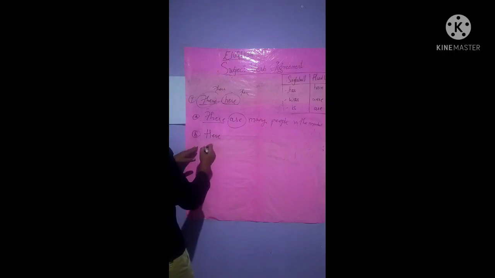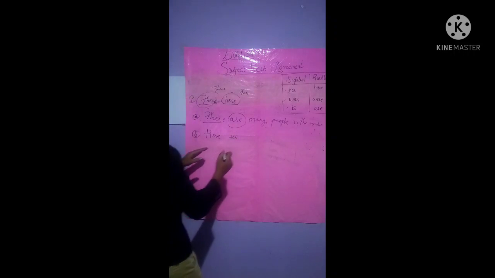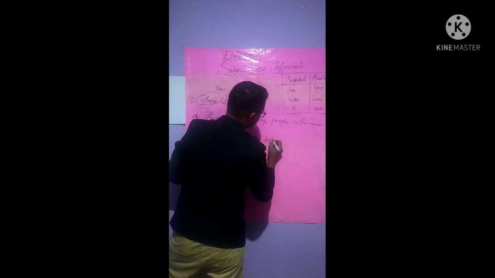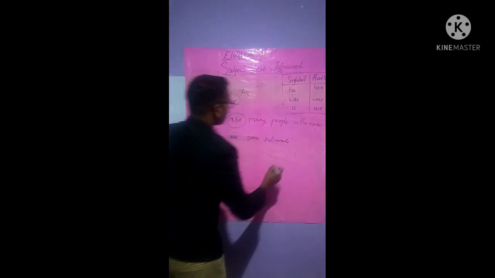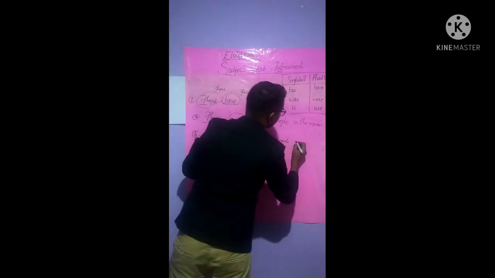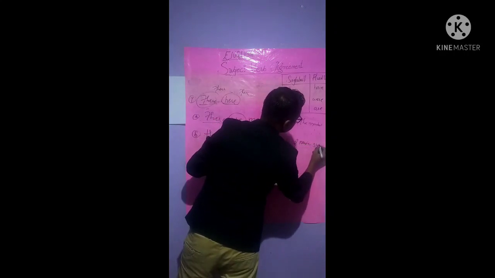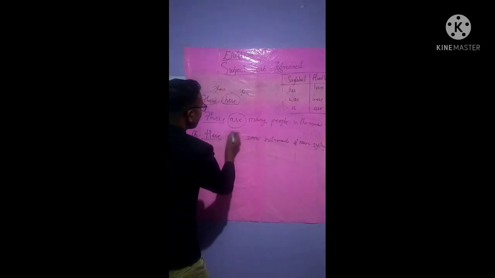Now another sentence we will form is with here. H-E-R-E. Here are some instruments of music system, isn't it? Here the word used is here. At that time "are" is used.